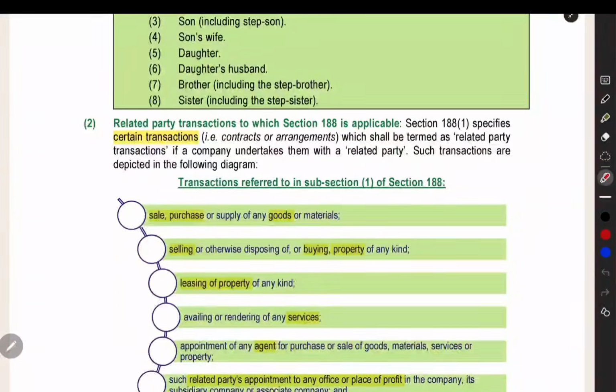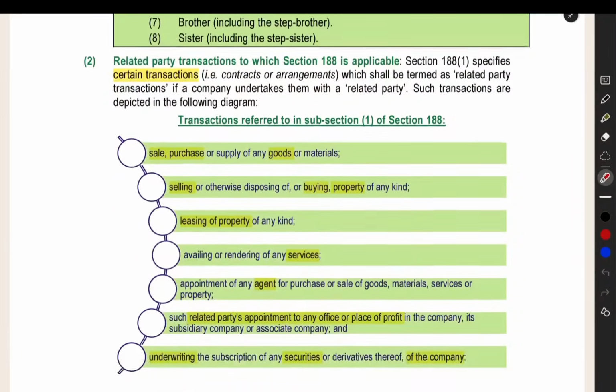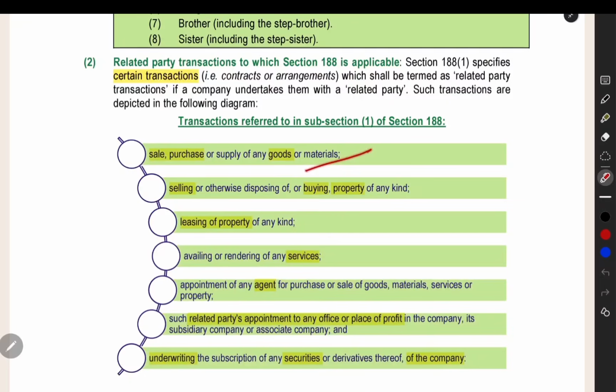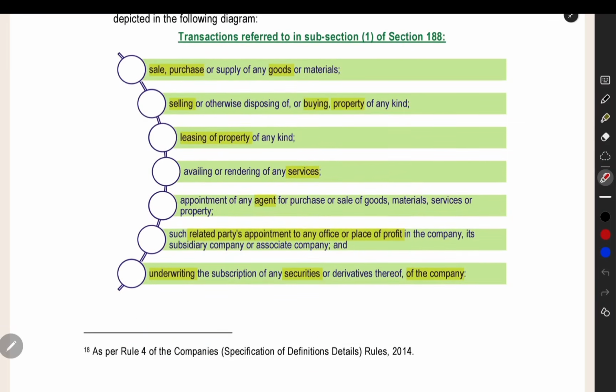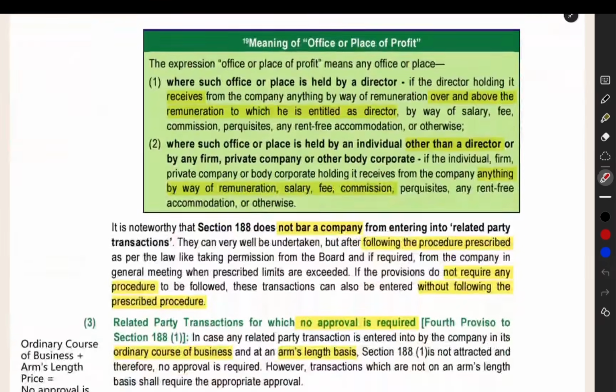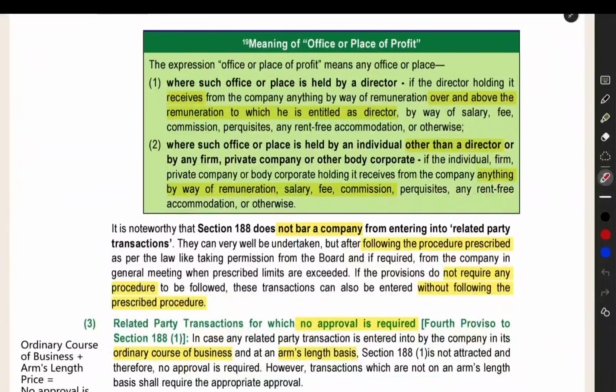Now, next thing is, what are the transactions you cannot do with a related party? Sale, purchase of goods or materials, sale or buying of property or land, leasing of property, purchasing any services, or appointing any agent for selling goods, materials, services, property, or appointing a related party in an office or place of profit. You are giving a job to the related party individual, and then underwriting the securities of the company. If you are doing these kinds of transactions with the related party, then it will be covered under section 188. What is the meaning of office or place of profit?